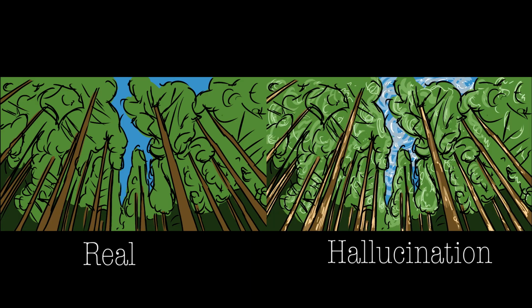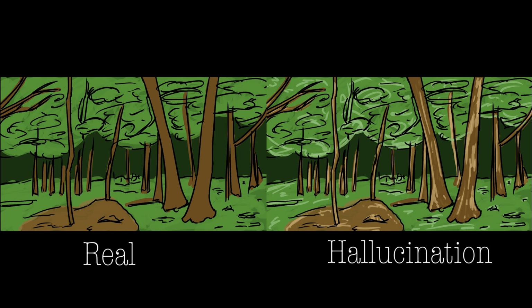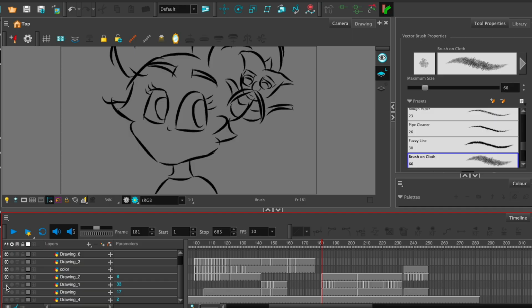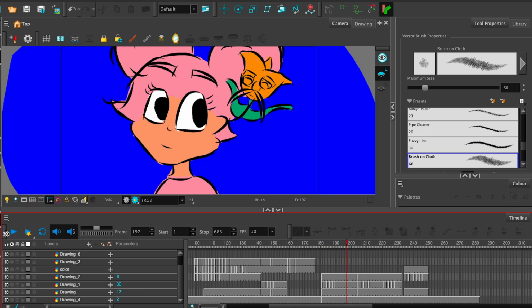First, I had to create all the backgrounds with Photoshop, creating different versions of the same background to display the change in the perception of the forest through Tilly's hallucinations. Then I had to sketch out the shot, do cleanup for the shot, add color, lip sync the audio, and add a green screen layer behind it.